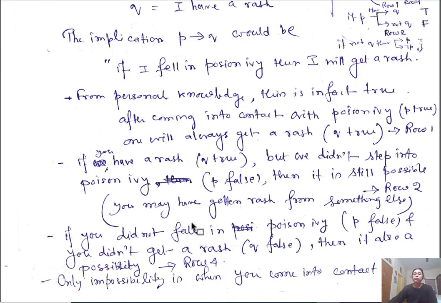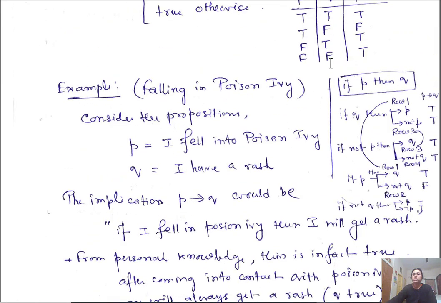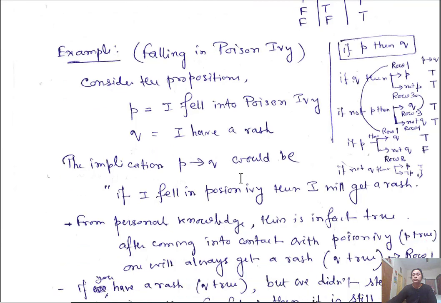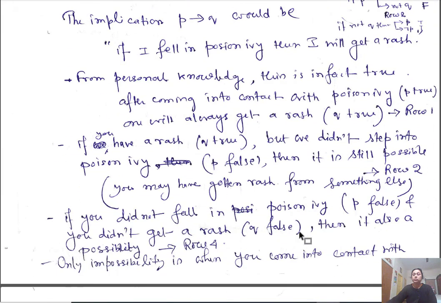Okay, so if you didn't fall into poison ivy, that means P is false, and I didn't get a rash, so Q is also false. This is also a possibility. I didn't fall into poison ivy, so I didn't get a rash. So this is also a true case. Both are false, and in that case it is also true. That is also a possible case.